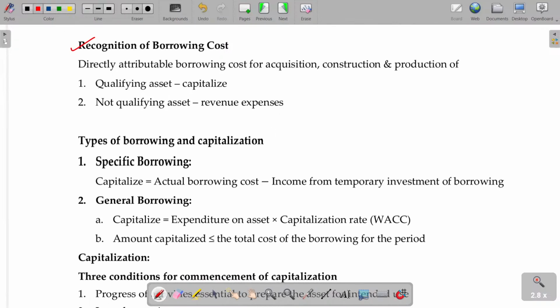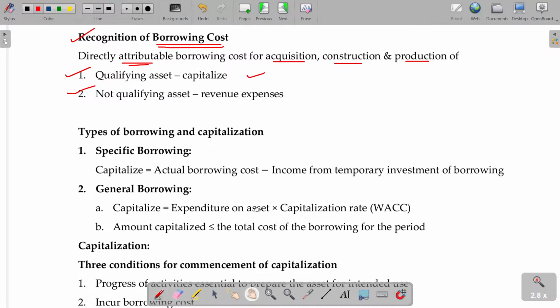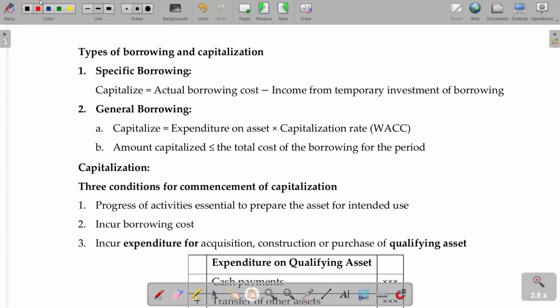Recognition of borrowing cost. How do you recognize the borrowing cost? If it is directly attributable to the acquisition, construction, or production of a qualifying asset, including capital assets as stock in trade, then capitalize. Otherwise, it can be debited to the P&L account. Very simple, that's how we can recognize. And types of borrowing cost: we have specific borrowing as well as general borrowing.